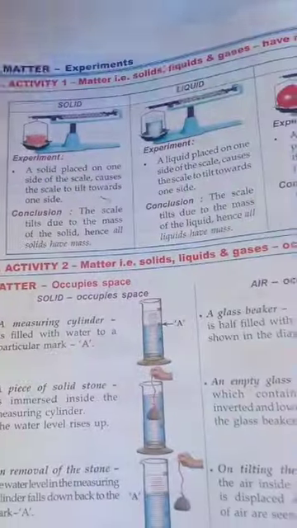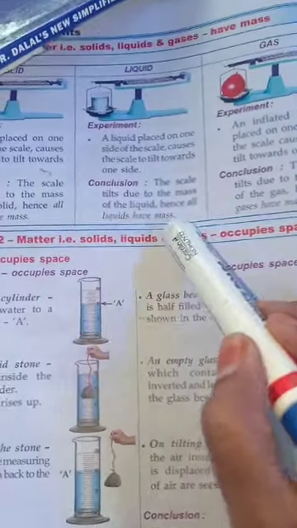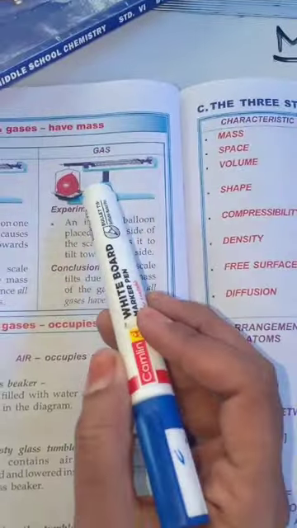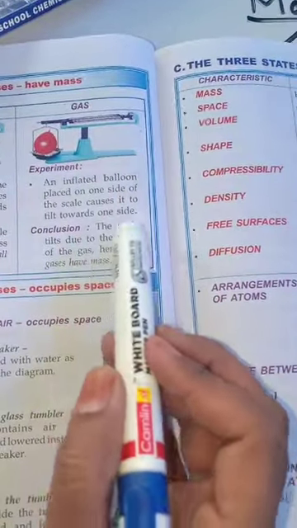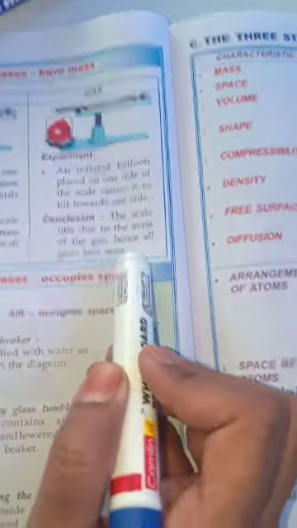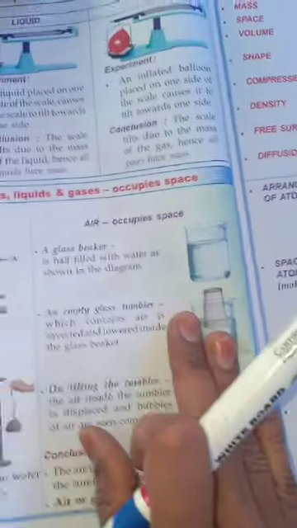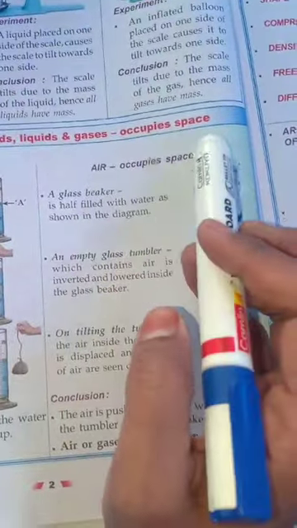In the second, the scale tilts due to the mass of the liquid, hence all liquids have got mass. In the other one, with gases, the scale tilts due to the presence of mass, hence all gases have got mass. So the first point gets confirmed: matter has got mass. The other one is that matter occupies space.